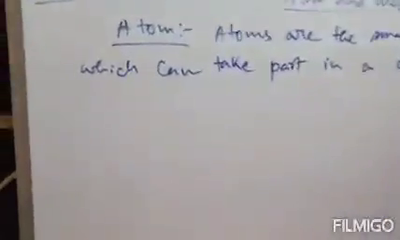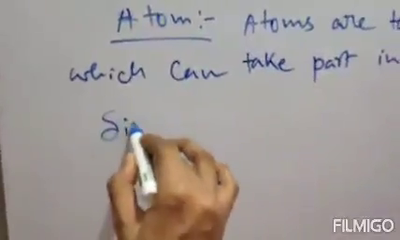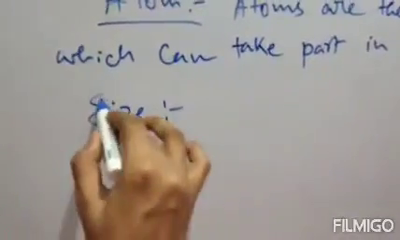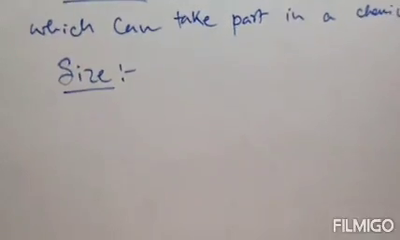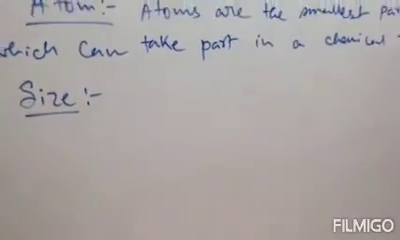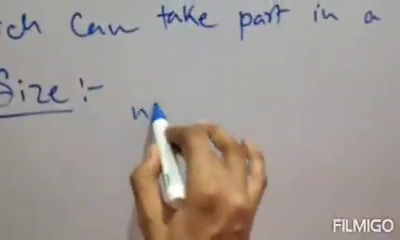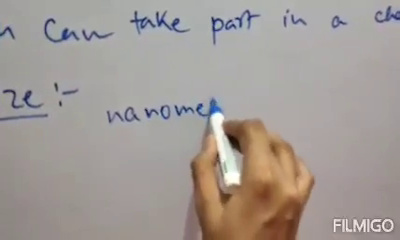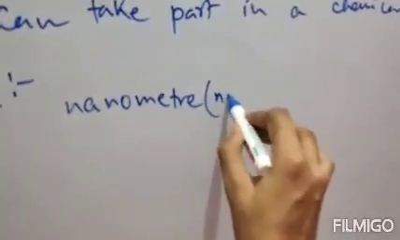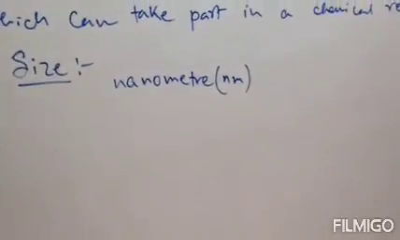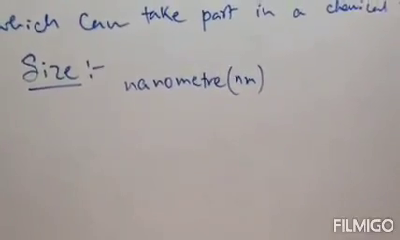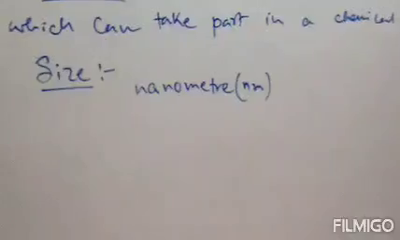Now what is the size of atom? Generally this question is asked sometimes. Atoms are very small, and the radius of atom is measured in nanometer unit, symbolized as nm. So therefore atoms are very small and the radius is measured in nanometer unit.